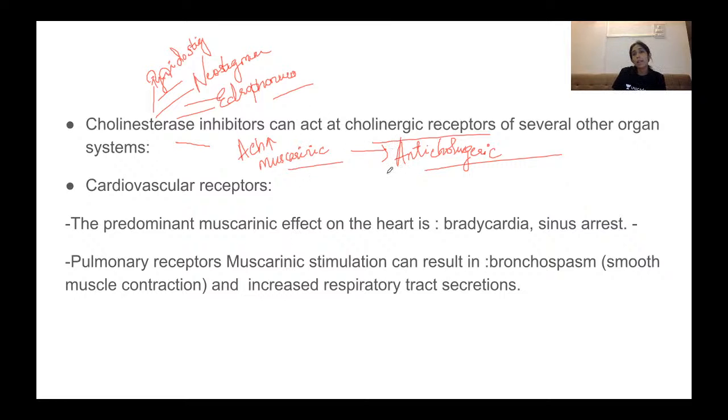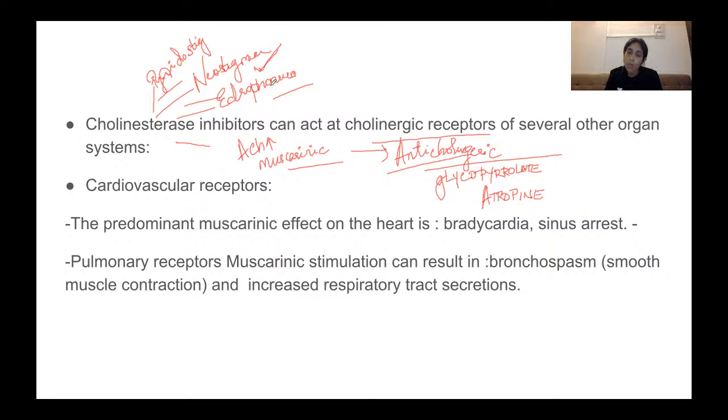These are counteracted by anticholinergic drugs like glycopyrrolate and atropine. Basically, neostigmine is the agent that is used for reversal.